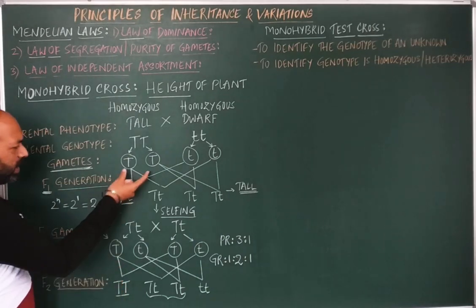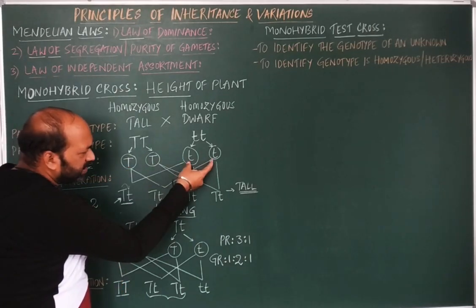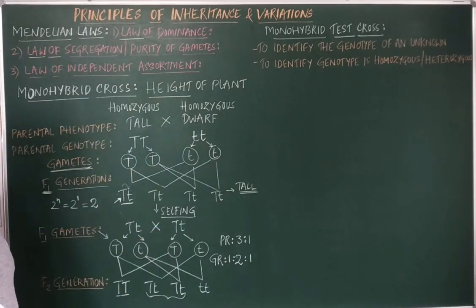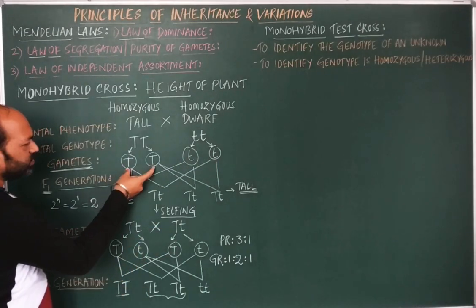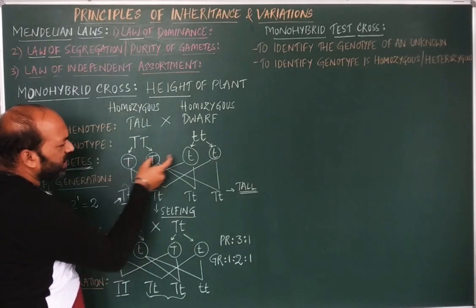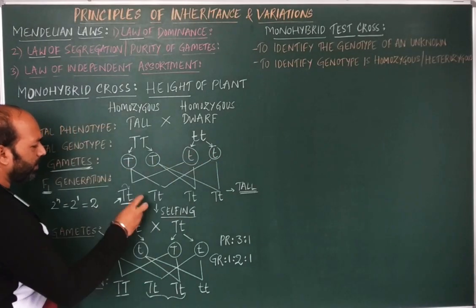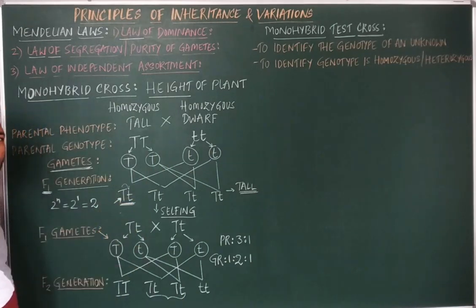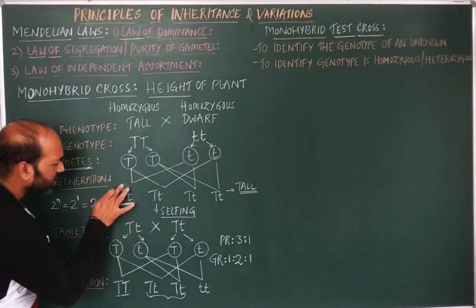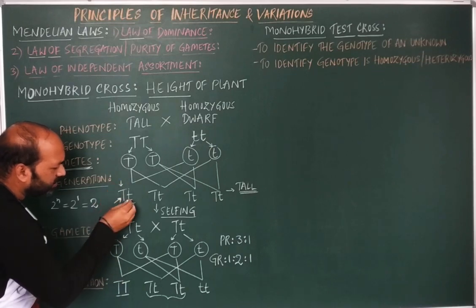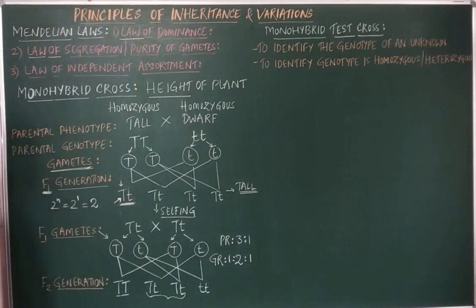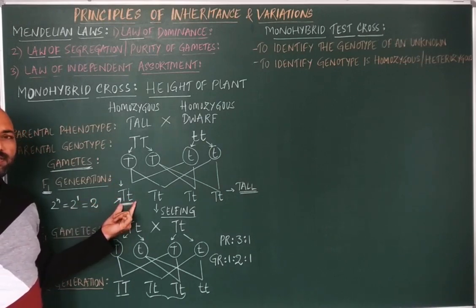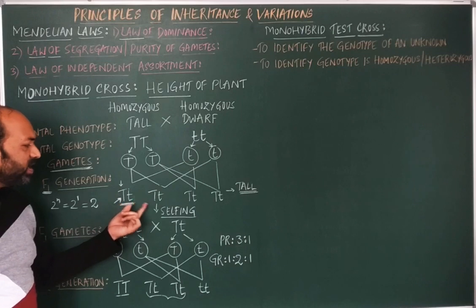Now, the alleles which are being segregated here are said to be pure. Why are they pure? I will tell you. When we cross these male and female gametes, what we obtain is the F1 generation, where we see a hybrid, with one dominant allele and one recessive allele. Now, these dominant and recessive alleles, when